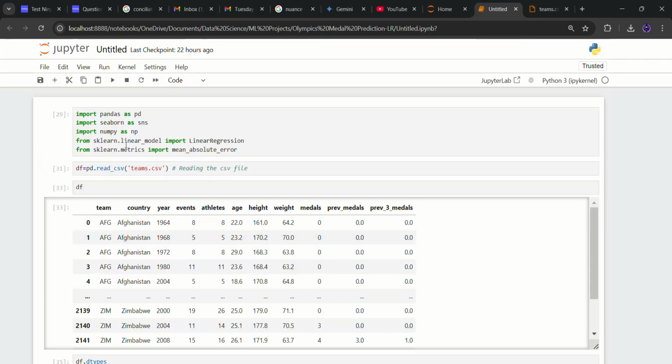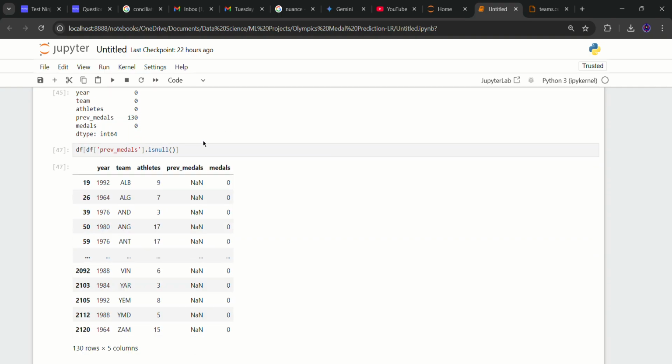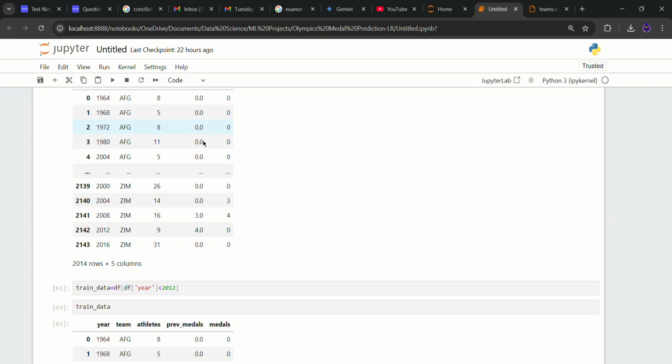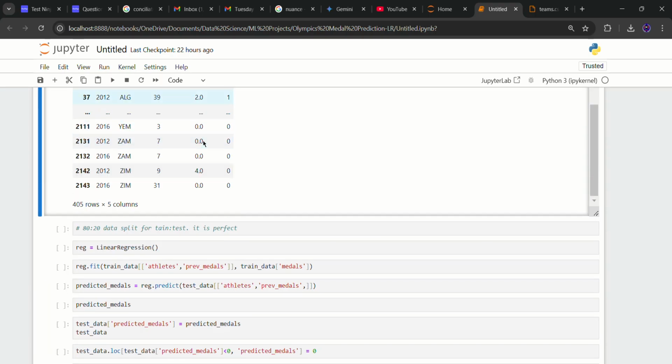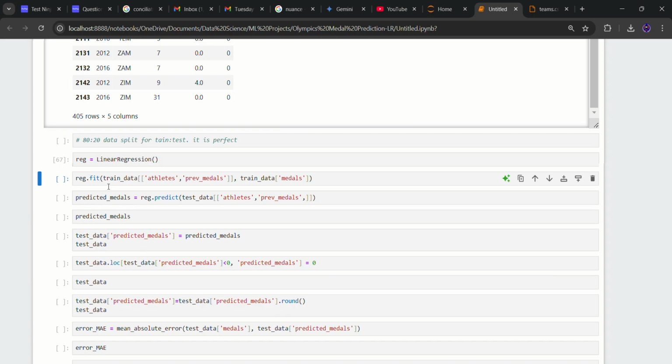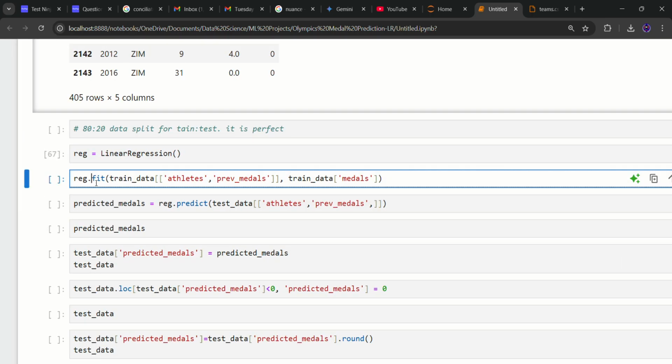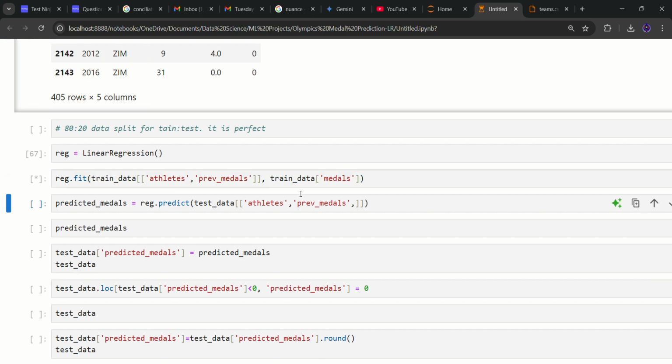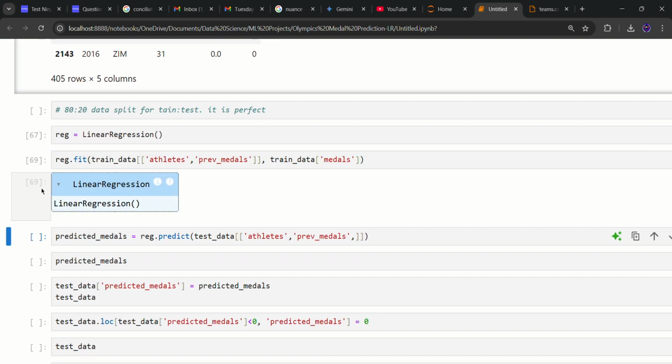We previously imported this linear regression model. Now we are going to use it to predict. Regression. Let's import this. Now regression.fit. We are going to feed into our model the train data of the columns athletes and previous medals to train it to predict medals. This is from our train data, not the test data. Let's run this. Okay, it is a successful run.